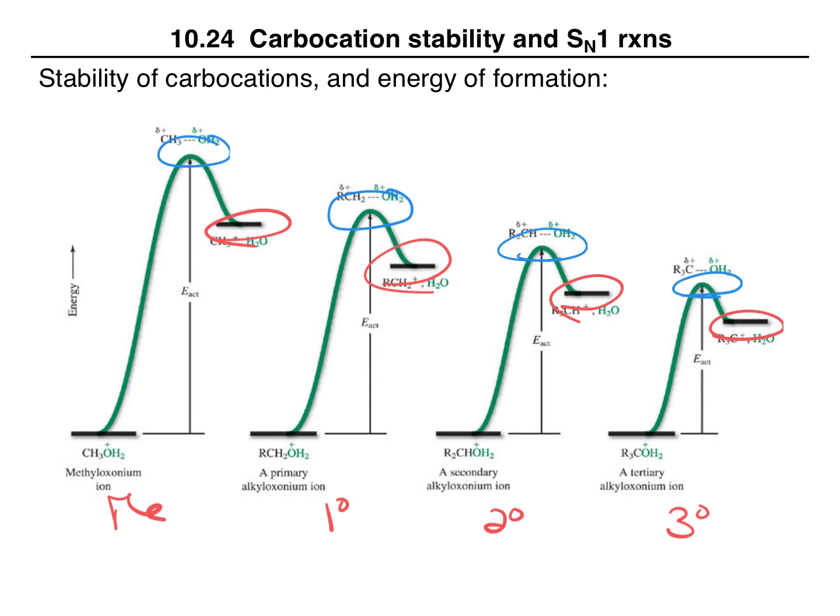Given that formation of the carbocation is the rate determining step in an SN1 reaction, what this means is that an SN1 reaction of a primary or methyl alcohol is going to be extremely slow, because trying to form this carbocation requires a huge activation energy.